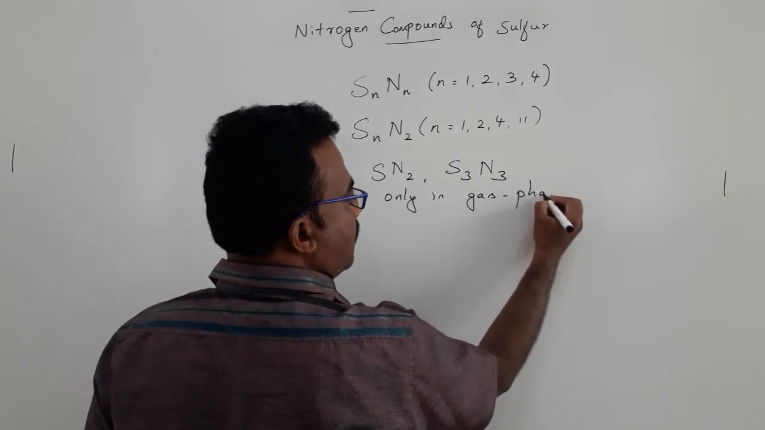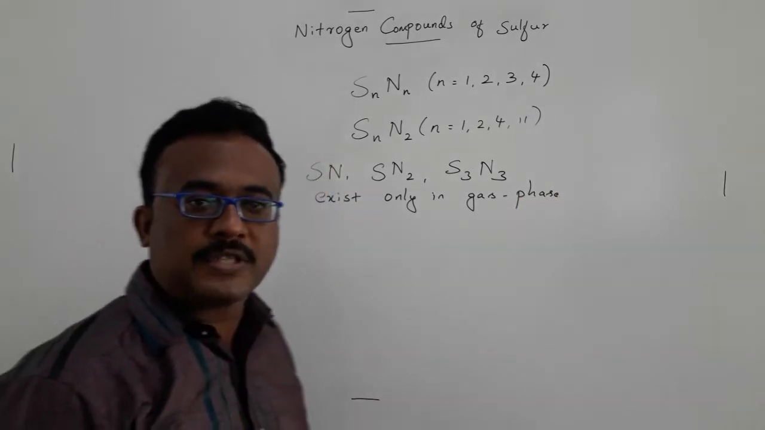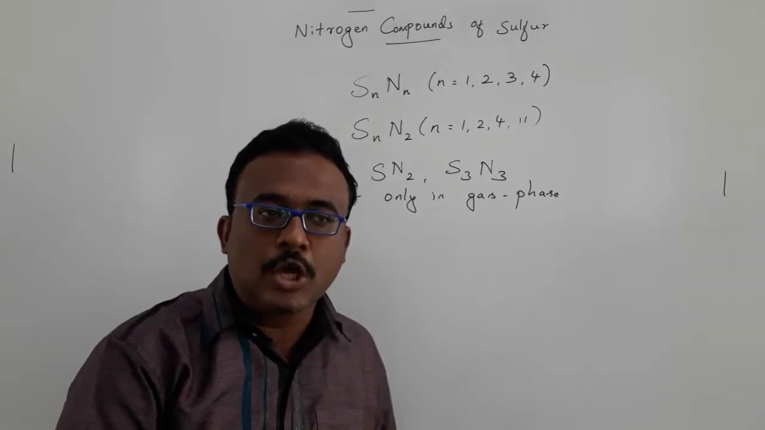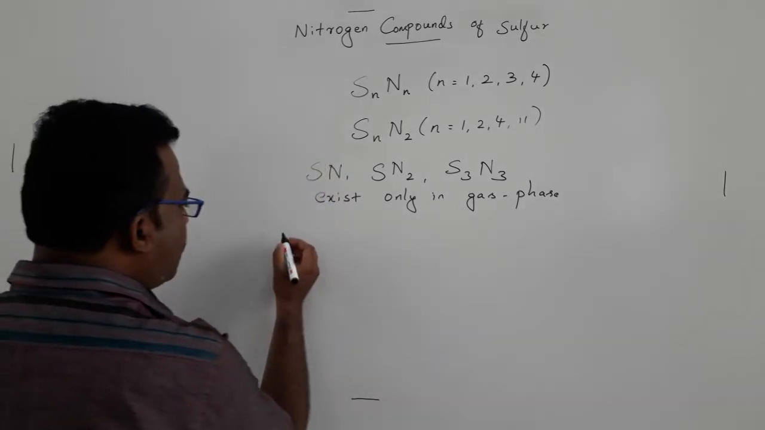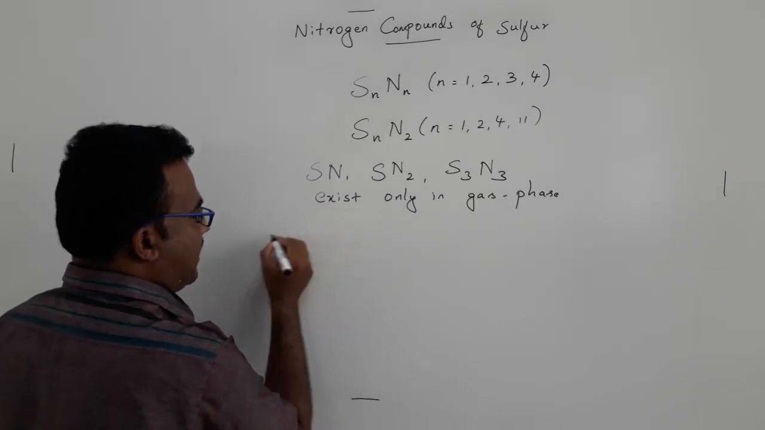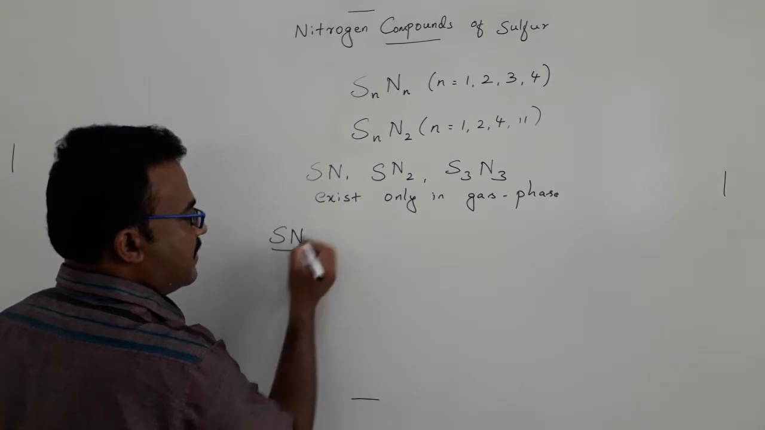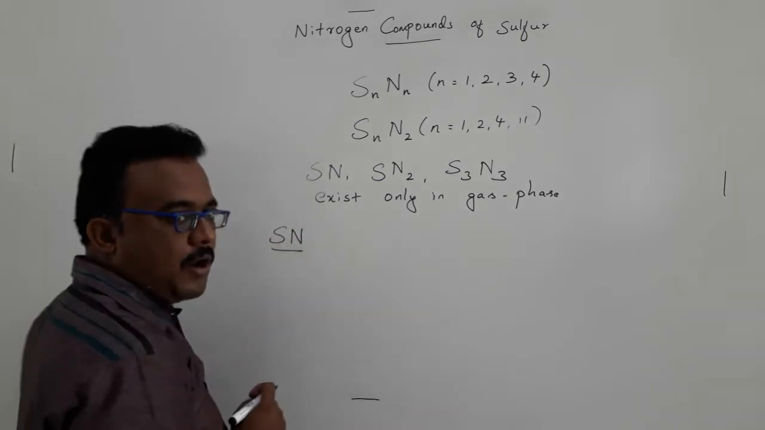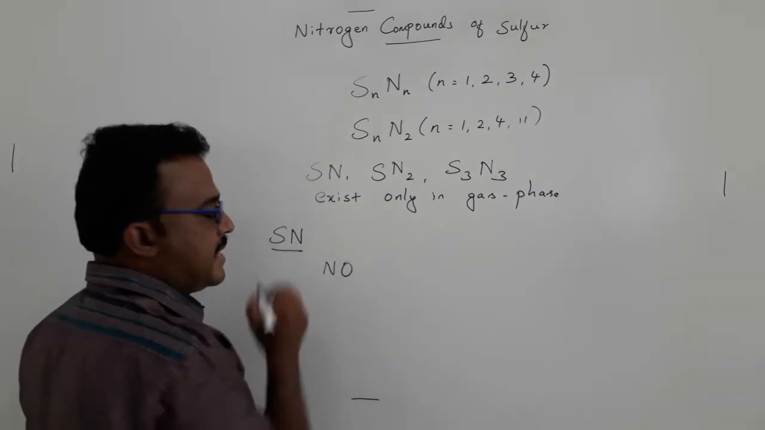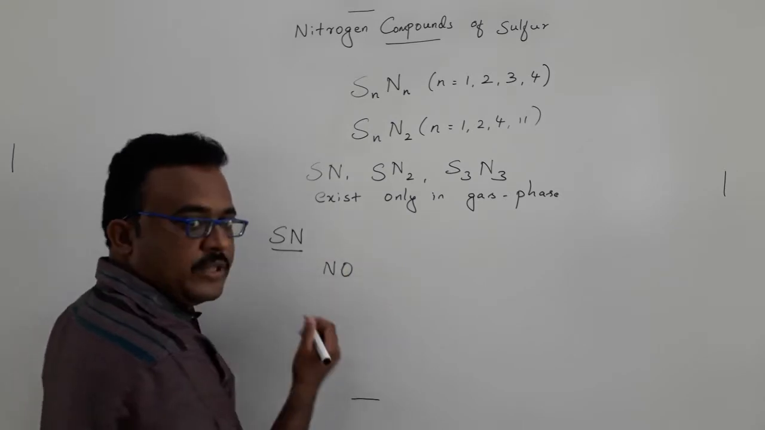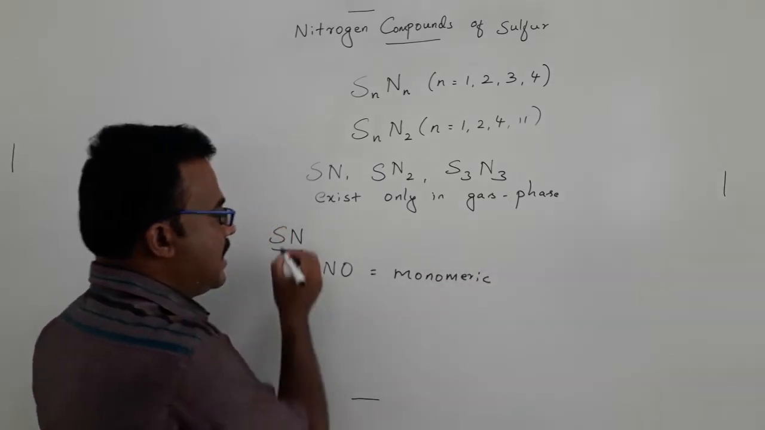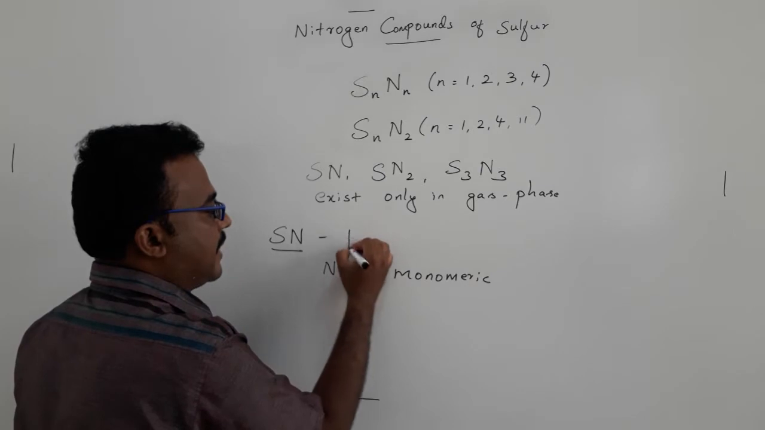Also, if we compare some of the sulfur nitrogen compounds with their oxygen analogs, their properties are very different. For example, the simplest compound SN we can compare with NO, its oxygen analog, which is nitric oxide. NO is monomeric, but SN is polymeric.